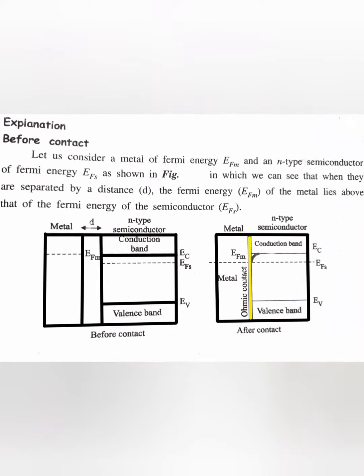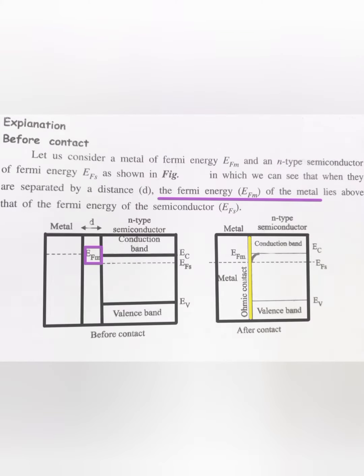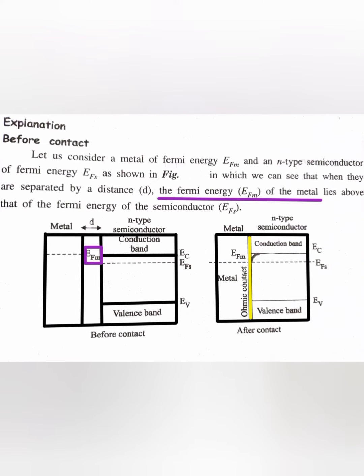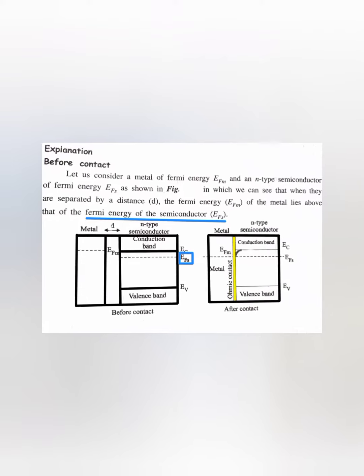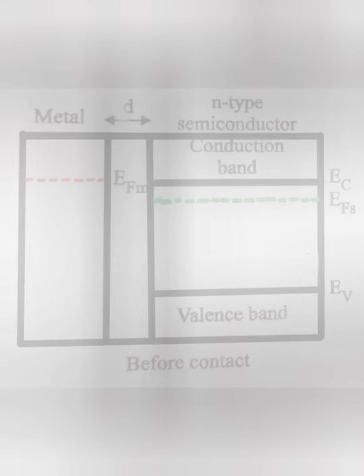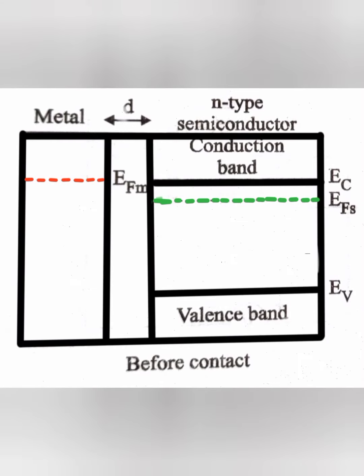If you see the explanation, before contact, let us consider a metal of Fermi energy EFM. EF is the Fermi energy; here we will use EFM, that means a metal of Fermi energy. Similarly, an N-type semiconductor of Fermi energy, we can denote it by EFS, when they are separated by a distance D. So we have taken an N-type semiconductor and a metal separated by distance D. Then the Fermi energy EFM of the metal lies above the Fermi energy of the semiconductor EFS.